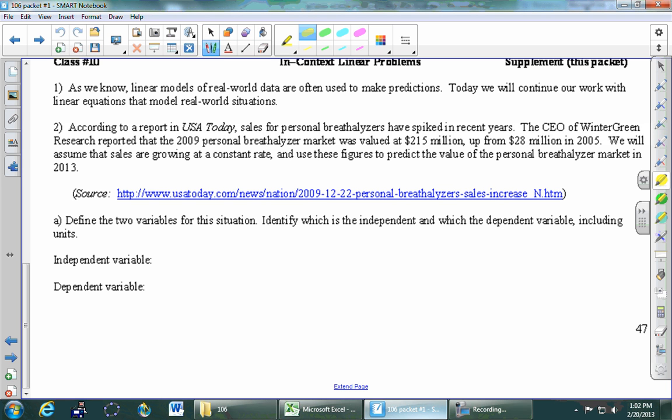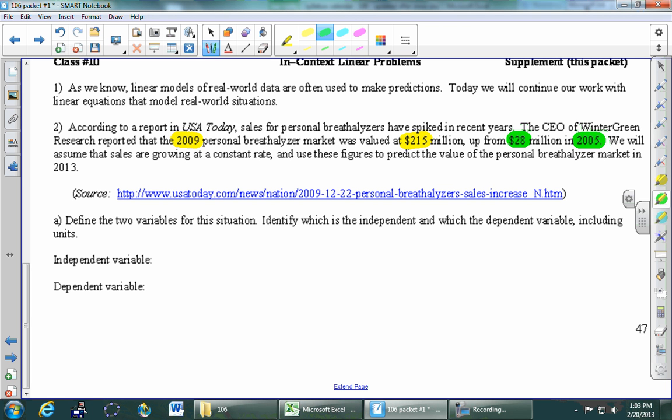Okay, so lots of information in this problem, but I'm going to give you a hint here. You want to try to just find the 2 data points that are given to you. There's going to be 2 pairs of numbers given to you in this problem. And so I'm just going to highlight in yellow one pair. In 2009, what happened? 215 million bucks. So I'm going to highlight those in yellow. And then what's the next pair? In 2005, 28 million, okay? So pretty much everything in that long paragraph boils down to 2 pairs of numbers.